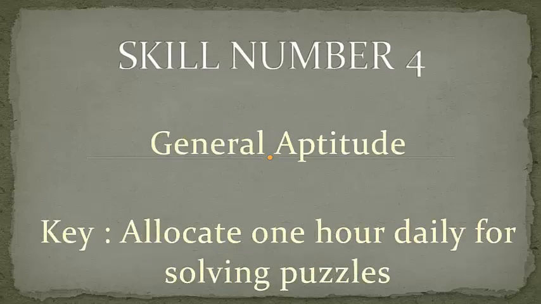After the tie-up with PSUs, they have included two new skills to their list, that is general aptitude and basic English. To solve the requirement of the PSU Human Resource Department, GATE examiners included general aptitude in their expected skill set, which will check GATE aspirants' presence of mind and problem solving skills. The key to improving general aptitude is allocating some 1 hour daily for solving puzzles and quantitative aptitude. To start with, we could go for Shakuntala Devi puzzles, which will improve our problem solving skill and time management.